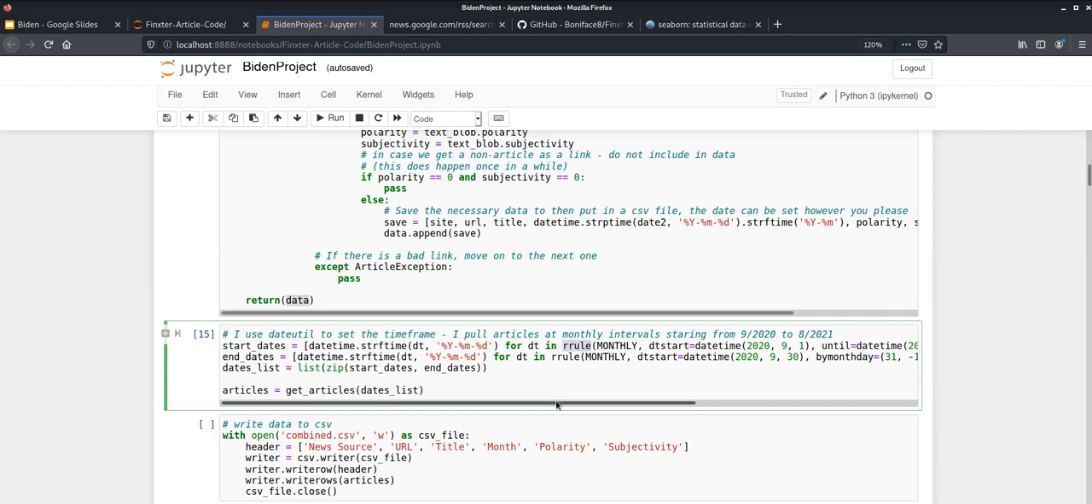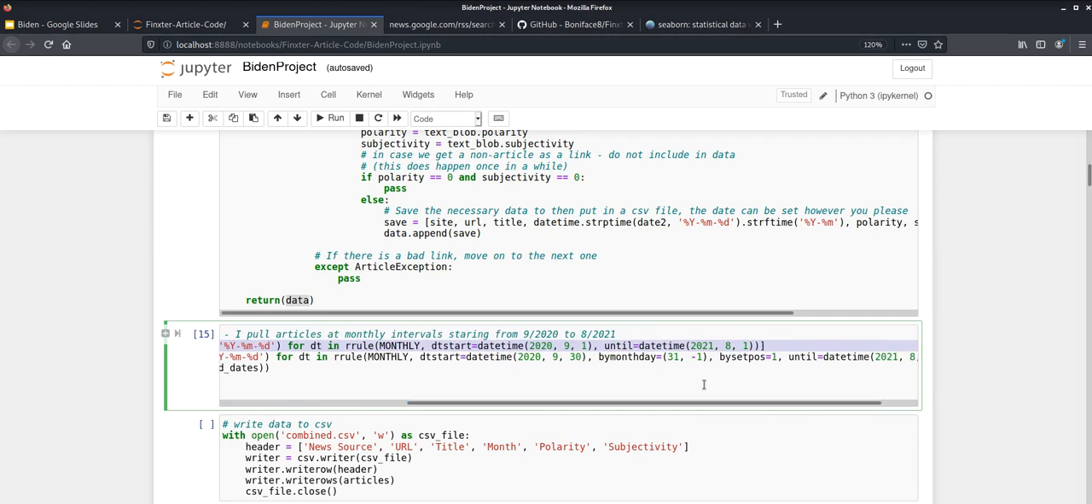What this whole one line of code here will do is give us a list of dates using the format that we specify here at monthly intervals. Since we're looking for articles from September of last year to August of last year, we simply set this dt start variable equal to the datetime object of September 1st of last year until August 1st.